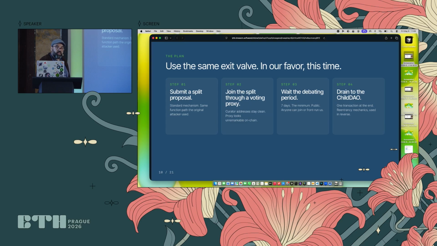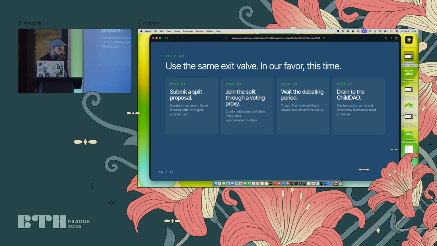So we use the same pattern that the original attacker used. We have to submit a split proposal, wait a bit. People can join that period of time. It's like anyone who wants to fund a new DAO, they can join at this time. It's 7 days. That was a little bit terrifying, because if somebody did join us in the splitting of the DAO, they could attack the DAO the same way as us.